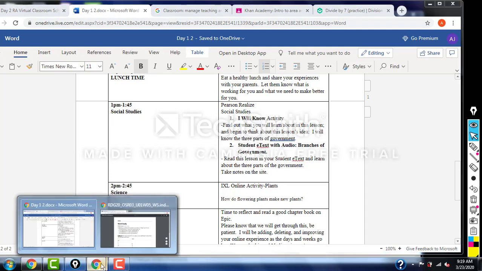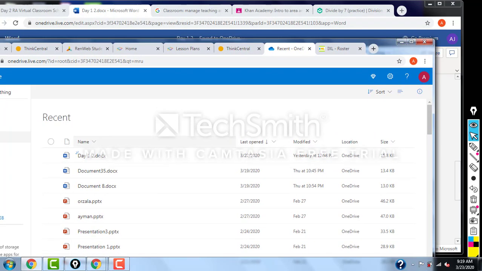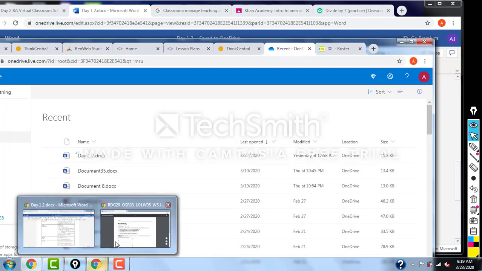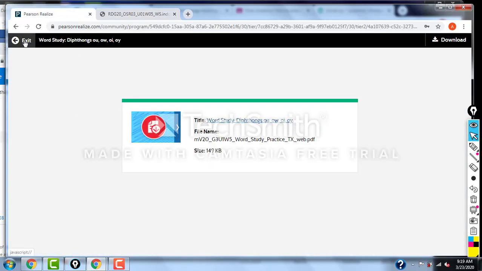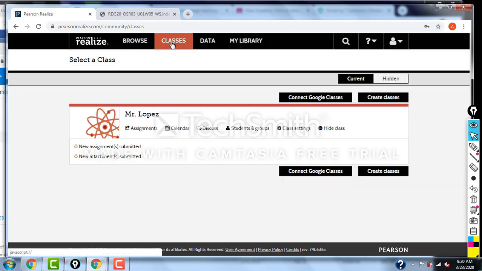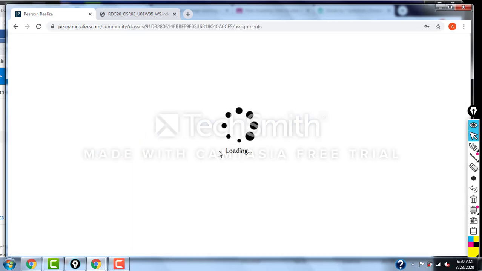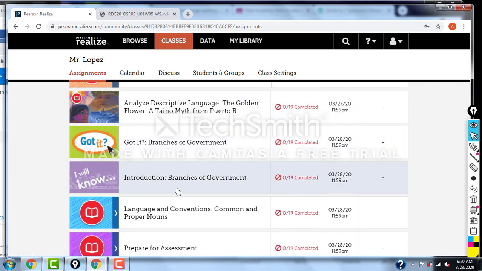Let me see if I can show you where it's at with Pearson. Okay, where are you? Here's your Pearson Realize. I am in the reading section here, but I have to go to classes. This is my section here, so you're not going to see that. Your Pearson Realize for social studies will be labeled like this. Got it. I will know.